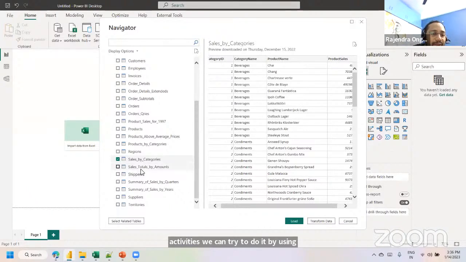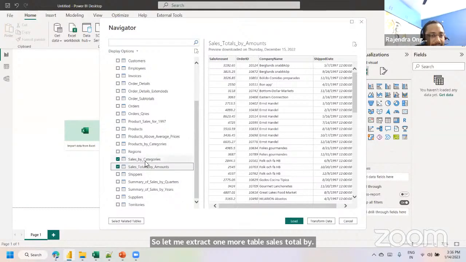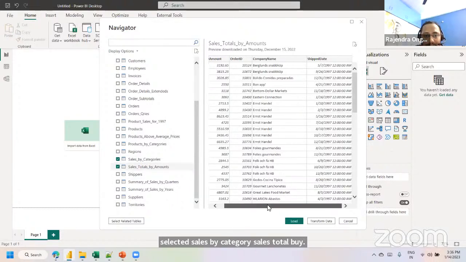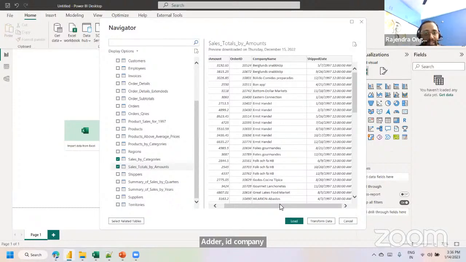So let me extract one more table, sales total by amount. Here we have to select it. I have selected two tables, sales by category and sales total by amount. For sales total by amount, these many columns are there: sales amount, order ID, company name, ship date. After observing the data like this, we can directly load, because they are structured tables.